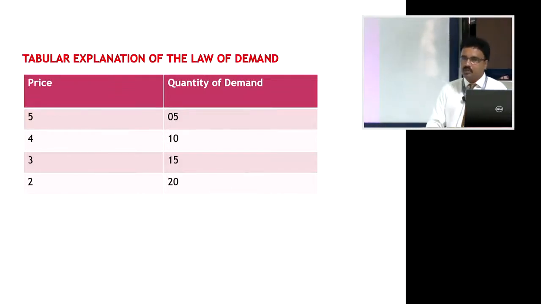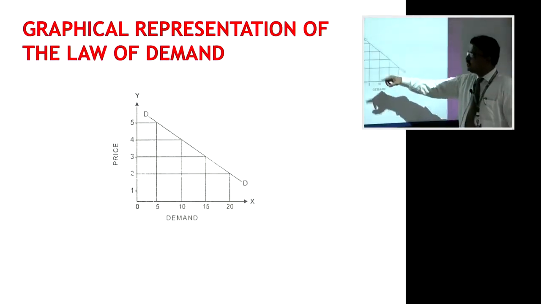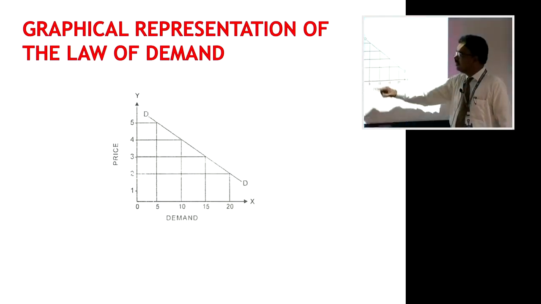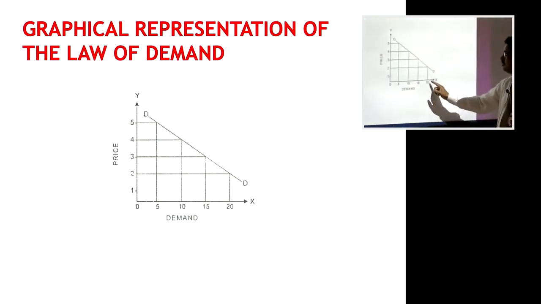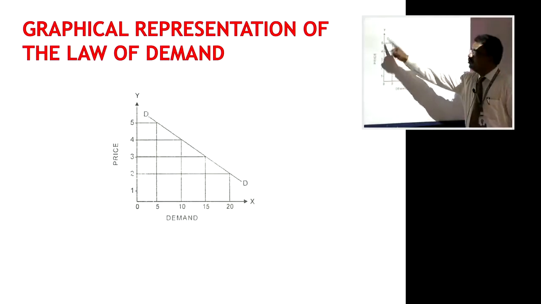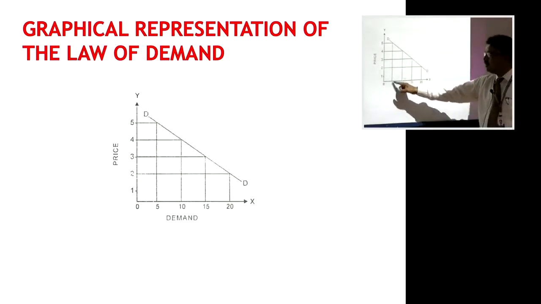The same table can be explained with the help of a simple diagram. On this graph, the OY axis shows price and OX shows demand. When price contracts or falls from 5 to 4, 4 to 3, 3 to 2, then demand increases from 5 to 10, 10 to 15 and 15 to 20. On the other hand, when price goes up from 2 to 3, 3 to 4, 4 to 5, demand contracts from 20 to 15, 15 to 10, 10 to 5.